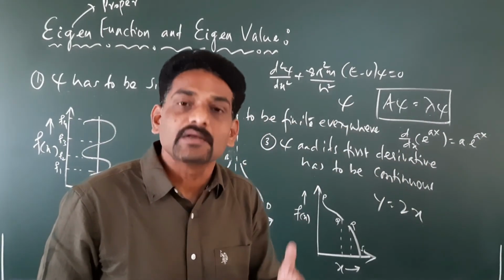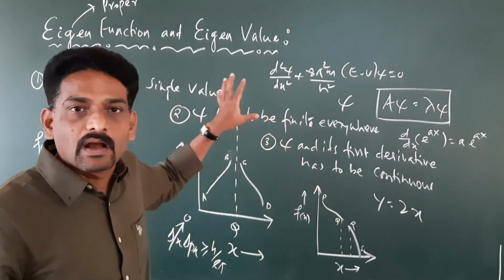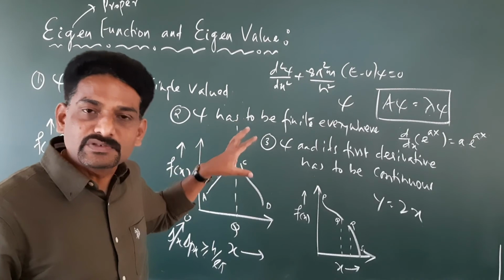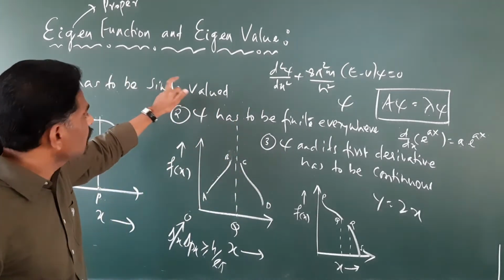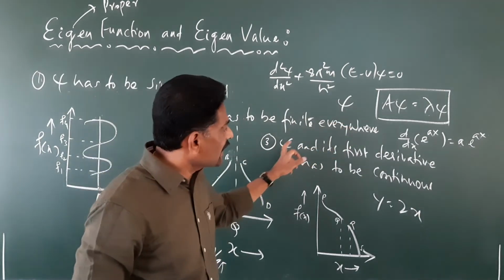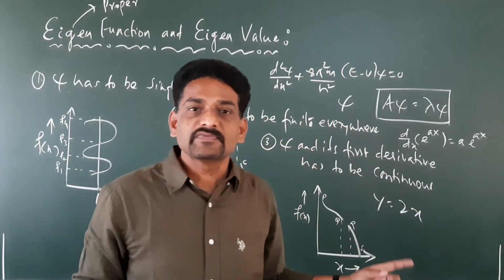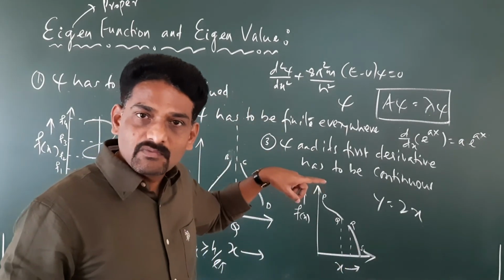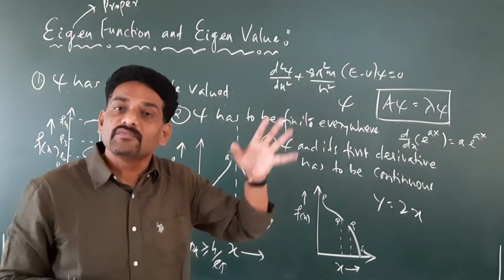So in brief, an eigenfunction is one which satisfies all three conditions: psi is single valued, psi has to be finite, and psi and its first derivative have to be continuous. Only if it satisfies all these three conditions do we call that function an eigenfunction or a proper function.